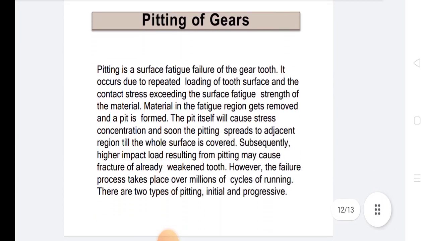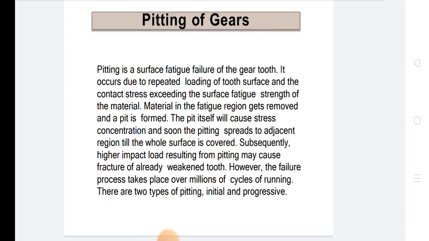Pitting of gears. Pitting is a surface fatigue failure of the gear tooth. It occurs due to repeated loading of the tooth surface and the contact stress exceeding the surface fatigue strength of the material. In the fatigue region the material gets removed and a pit is formed. The pit itself will cause stress concentration and soon the pitting spreads to the adjacent region till the whole surface is covered.